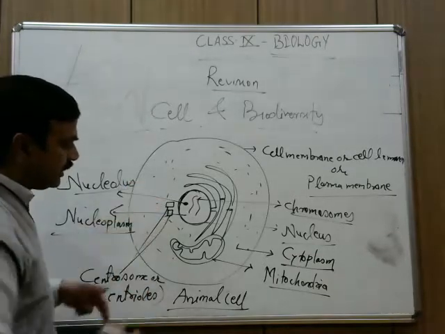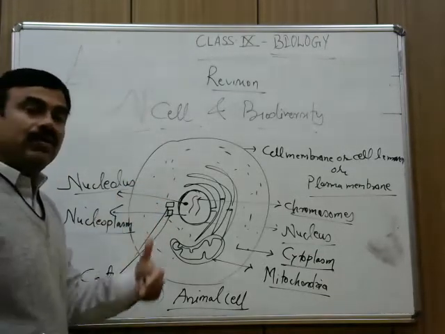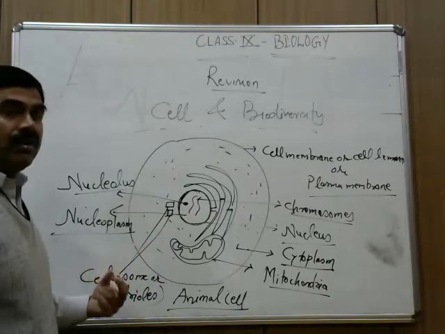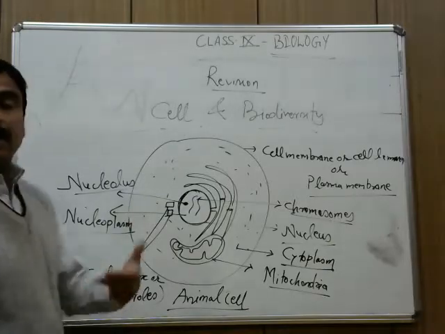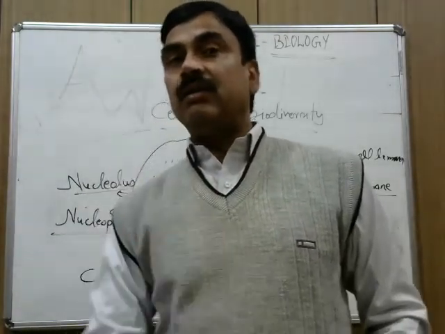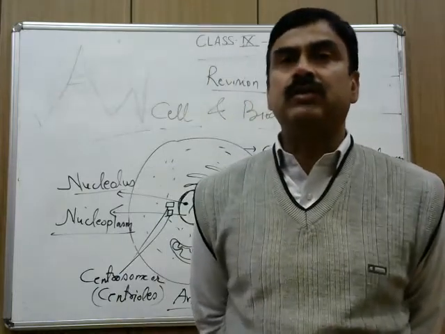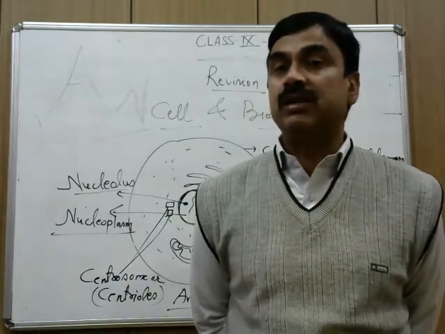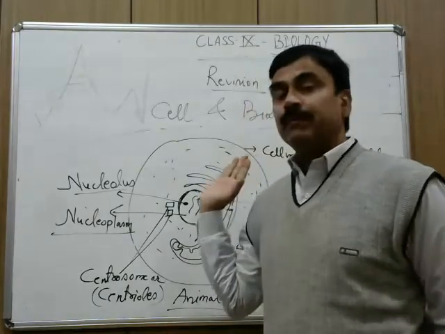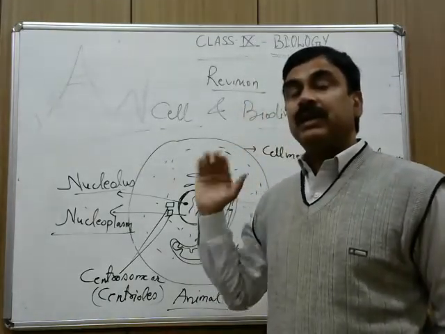Individuals are called centrioles, and collectively we will call it centrosome. So this centriole or centrosome is present only in the animal cell, and it is not present in the plant cell. Oh, you will be surprised to see that, sir, if it is not present in the plant cell, who will be helping in the cell division?